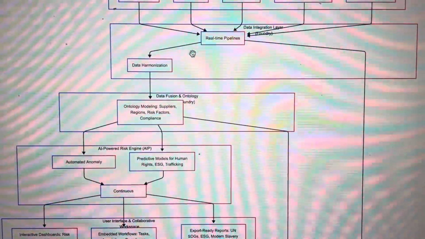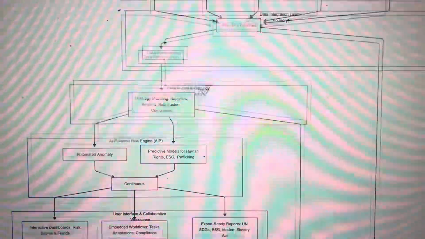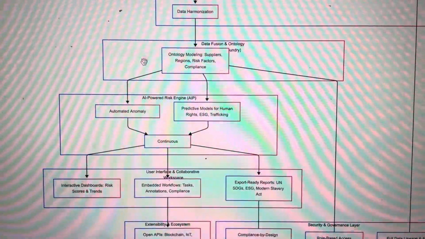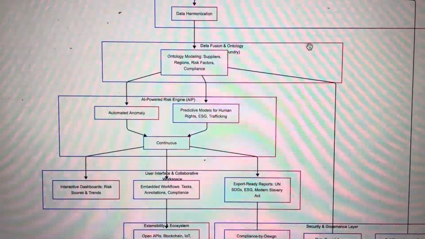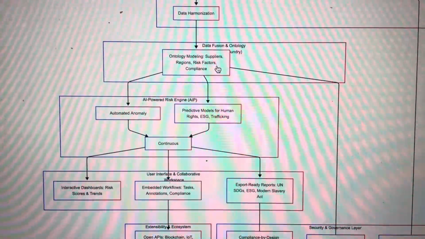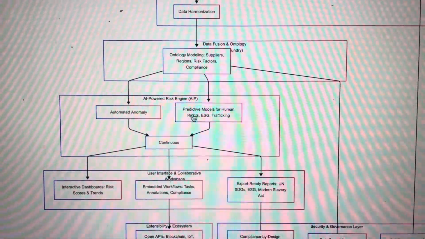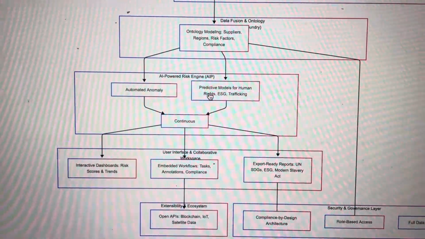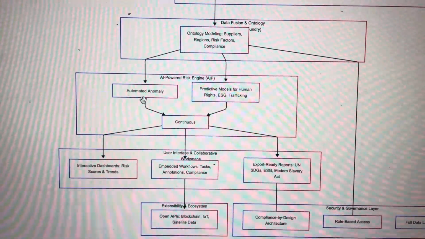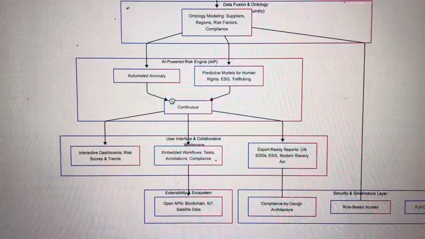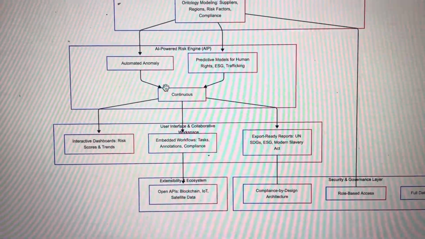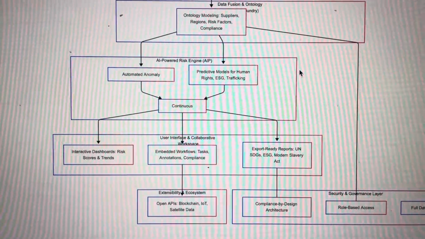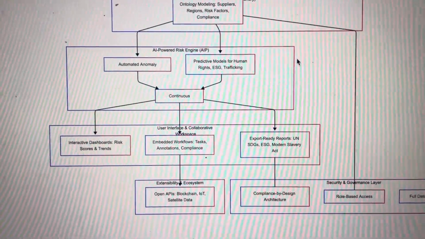After the real-time pipelines, we have the data harmonization, which flows into the data fusion and ontology section, which is in Foundry. Here we have the suppliers and the regions, risk factors, and compliance. I think mostly we also have to focus on the front-end architecture, which is something that we'll have to look into and innovate towards. We also have the AI-powered risk engine, the automated anomaly detection, and predictive models for human rights.